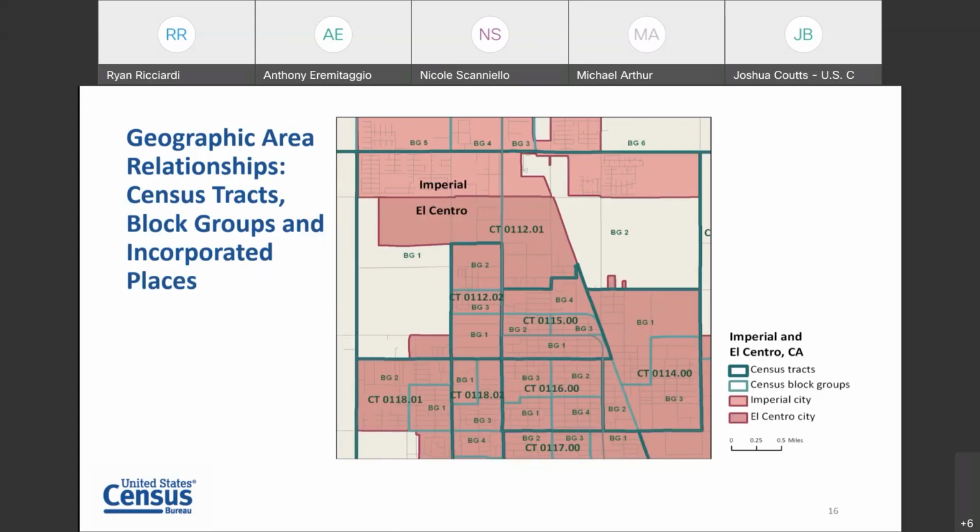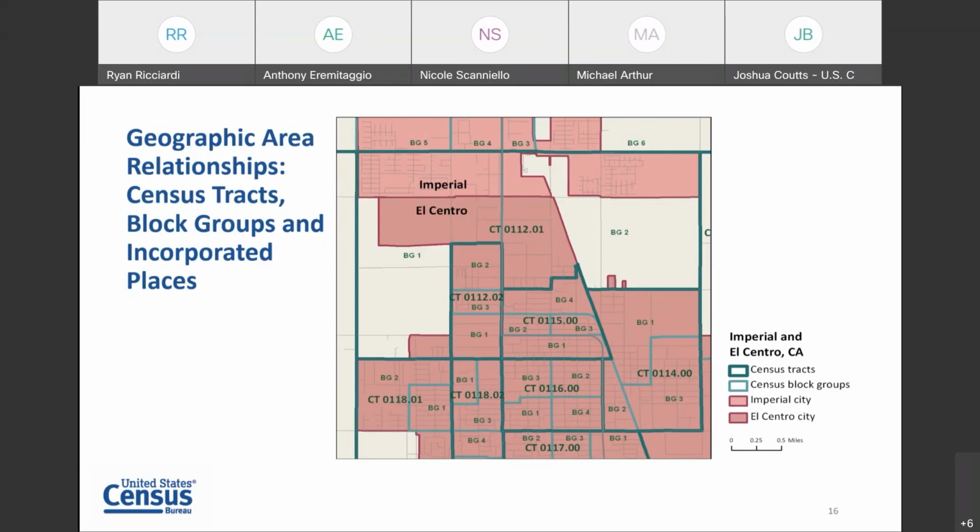A frequent question that we do get is, can I get a list of all the census tracts and all their related data that are within X city, or can I get a list of all the block groups that are in this example, El Centro? And we want to make sure that people understand that there is not necessarily a relationship between these different geographies.